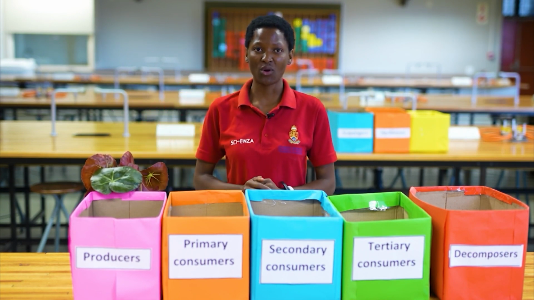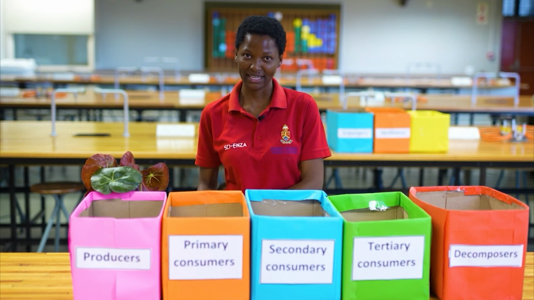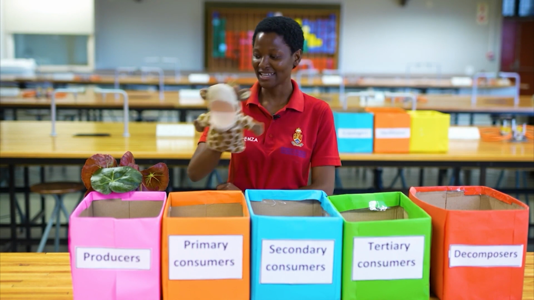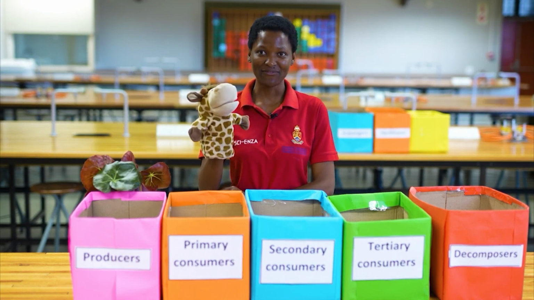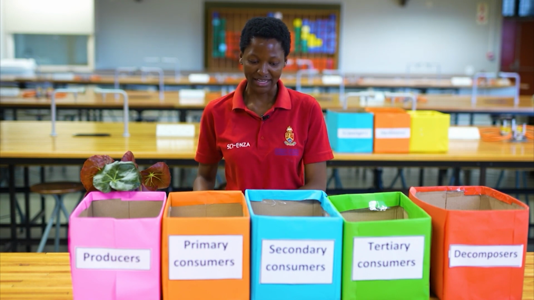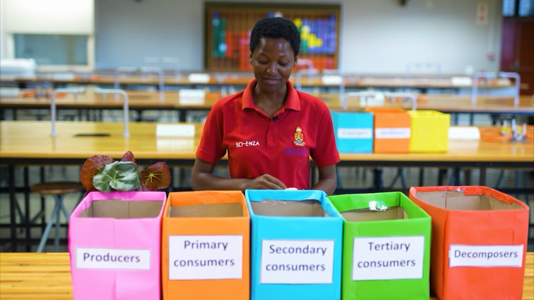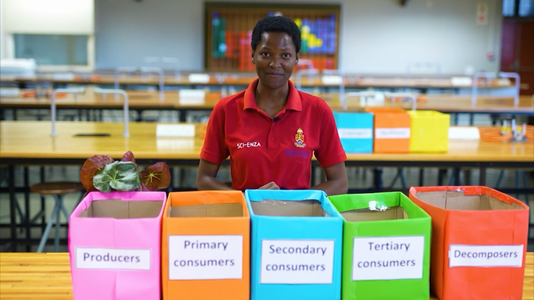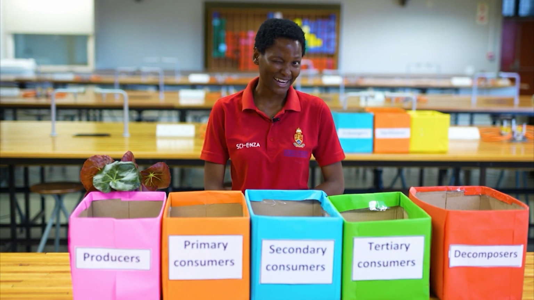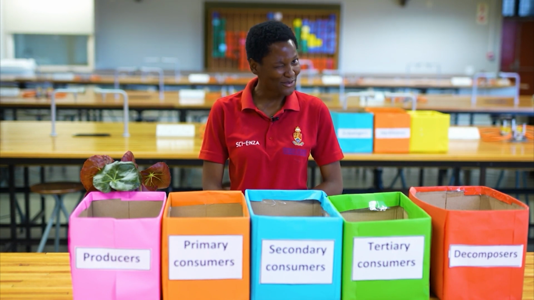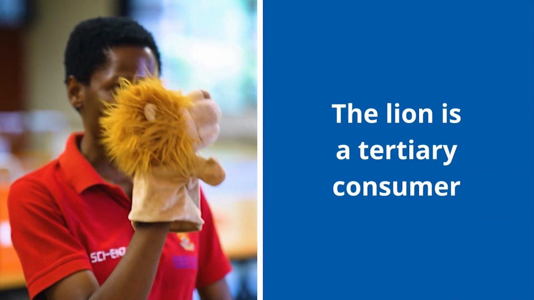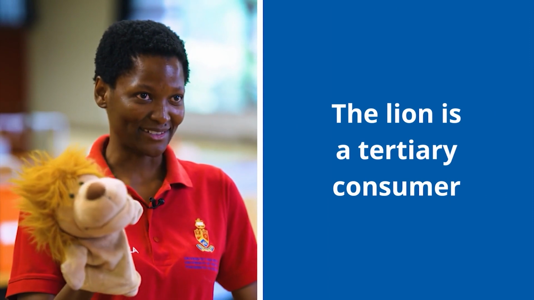Now what would feed on the plants? Can you take a guess? Yes, a giraffe. A giraffe would eat the plants, so a giraffe is a primary consumer. The third trophic level is an animal that would feed on the giraffe. Can you take a guess? Is it a lion? Is it a cheetah? Is it a cow? If you said it's a cow, then you might have to correct yourself. So basically a lion. A lion feeds on other animals.